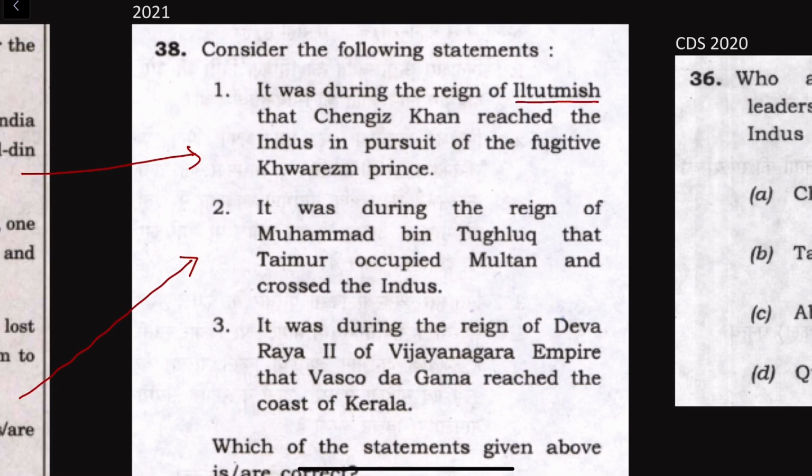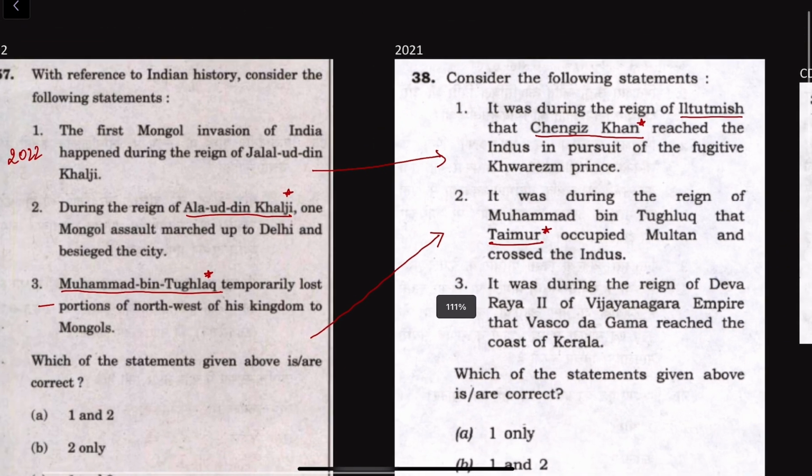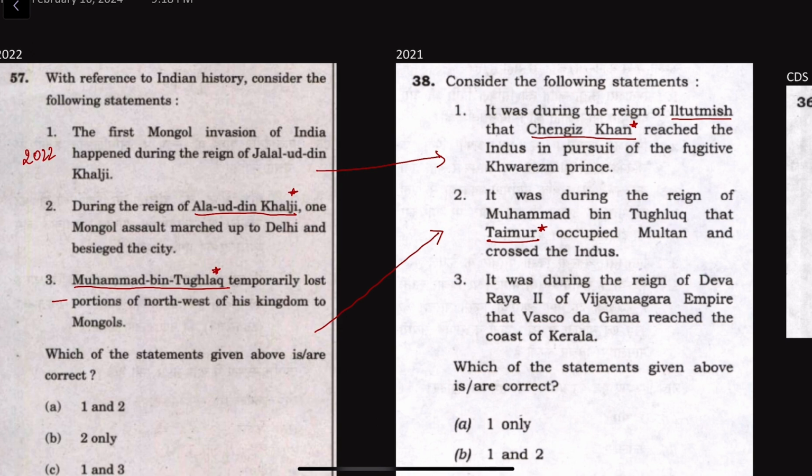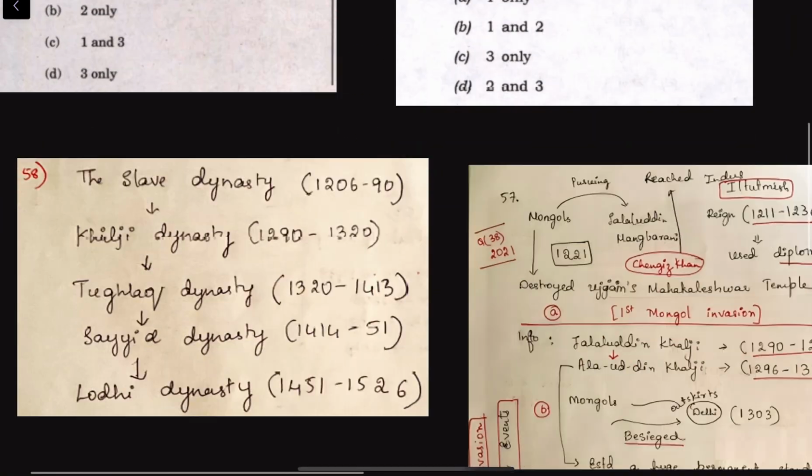Then at the side of Mongols, the important actor is Genghis Khan, and then Taimur also comes into picture. So keeping in mind these important actors, we will analyze the Mongol invasion.